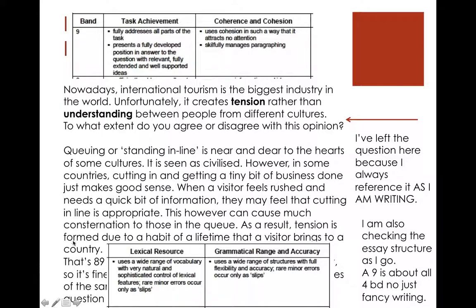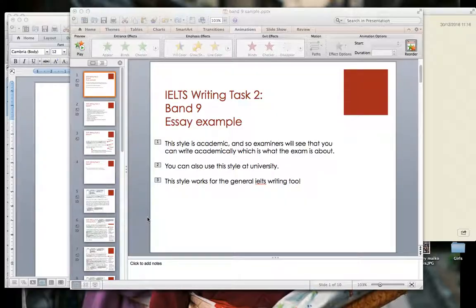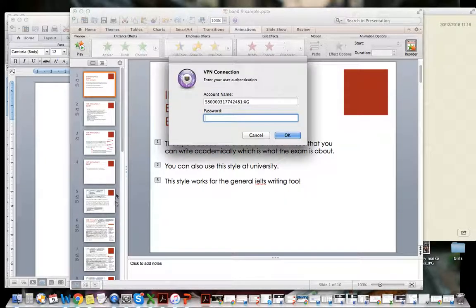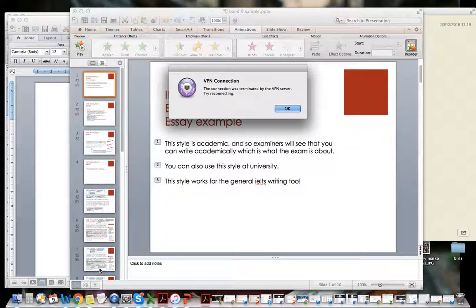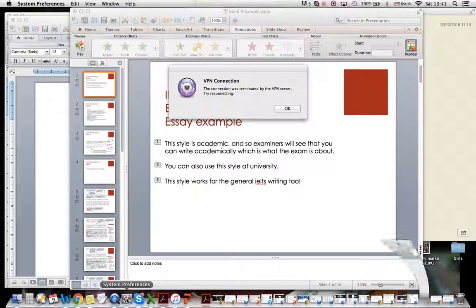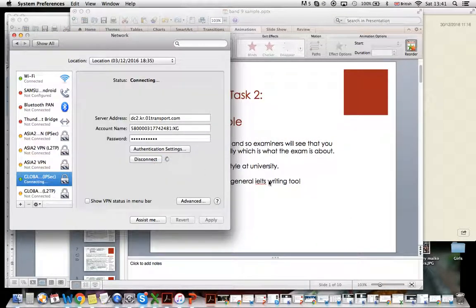So here we are with a paragraph that explains the task. It answers the task. It's a fully developed position, exactly the same as the paragraph before. Oops. Sorry, my internet likes to cut out. Welcome to living in China.